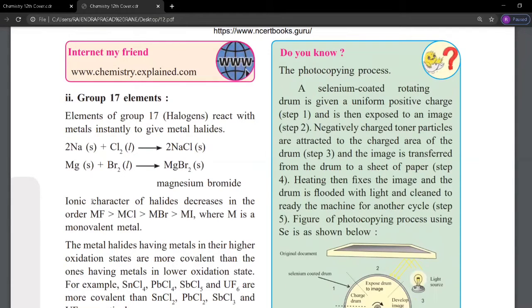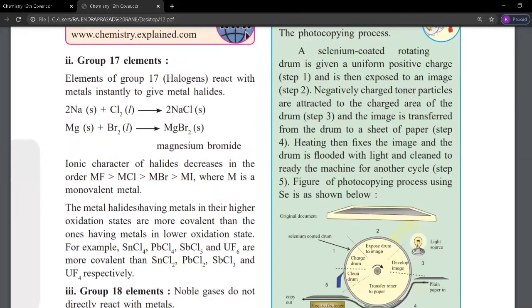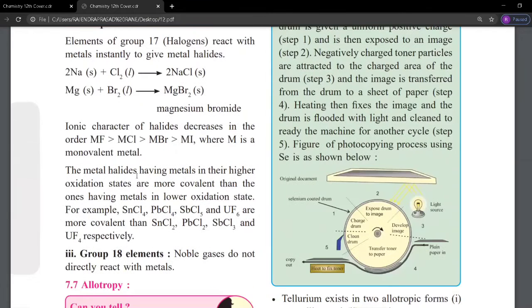Just like fluoride is greater than chloride, chloride is greater than bromide, bromide is greater than iodide. So the ionic character decreases from fluorine to iodine. Metal halides having the metal in a higher oxidation state, metals in higher oxidation state, are more covalent than those having metals in a lower oxidation state.